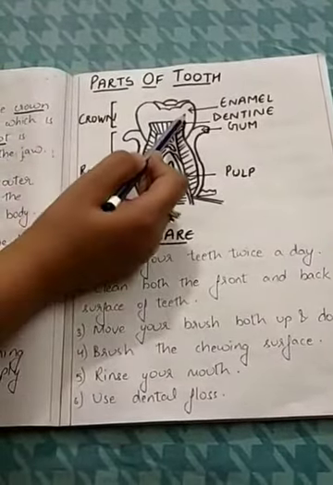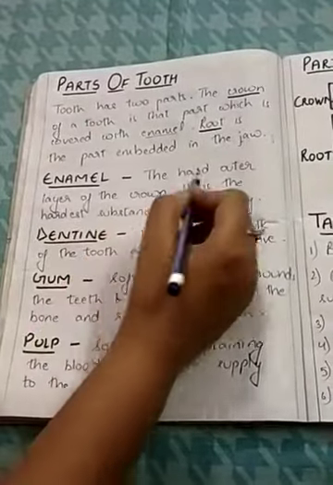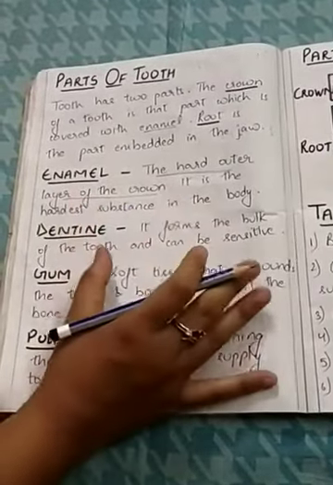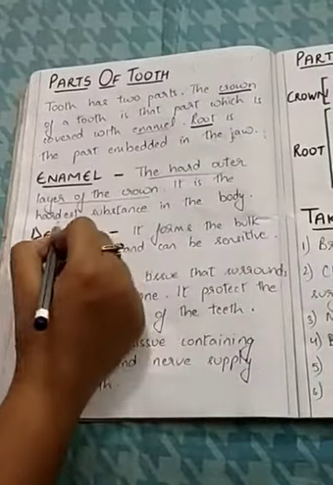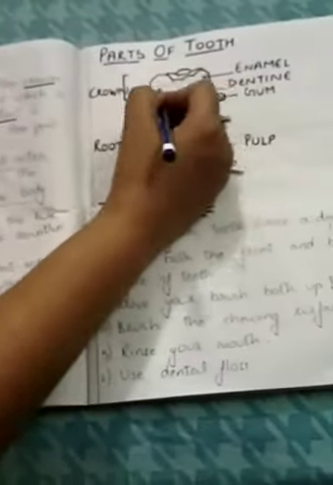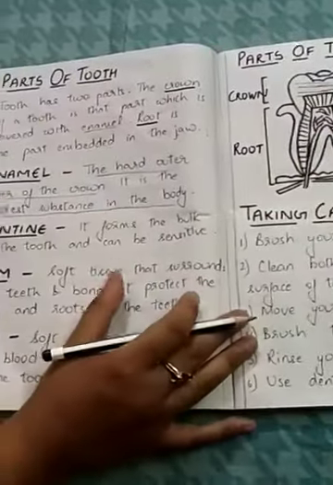So first, enamel. See, enamel is the hard outer layer of the crown. Enamel is the hardest substance. It is the hard outer layer of the crown, and it is the hardest substance in the body. Okay, so enamel is this portion, hard outer layer of the crown, white portion of the tooth which we can